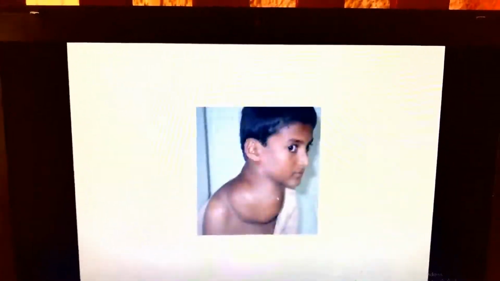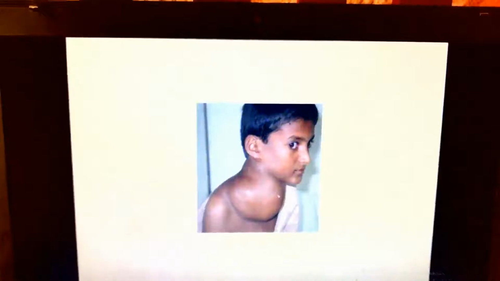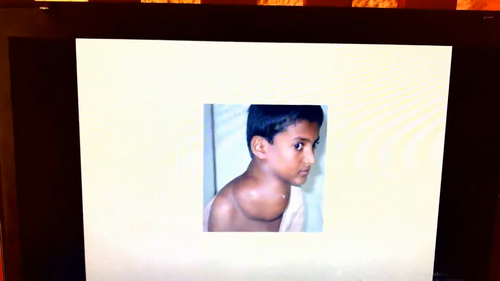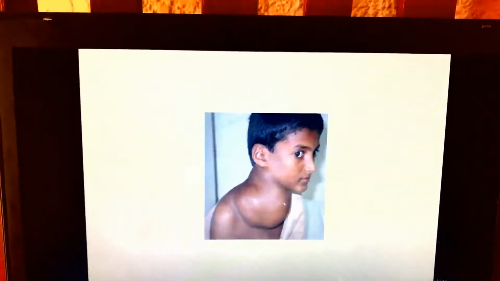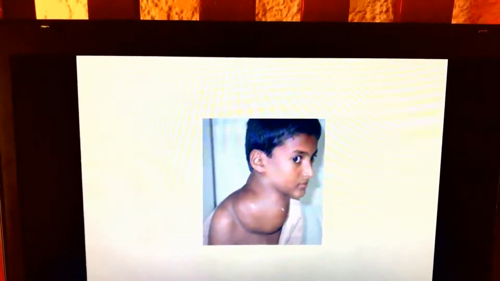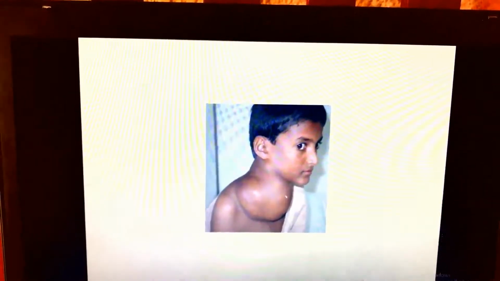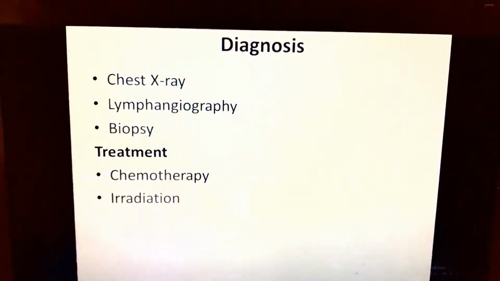You can see this is Hodgkin's lymphoma. It starts with one node and spreads among a chain of nodes.